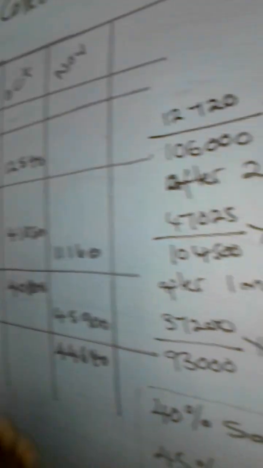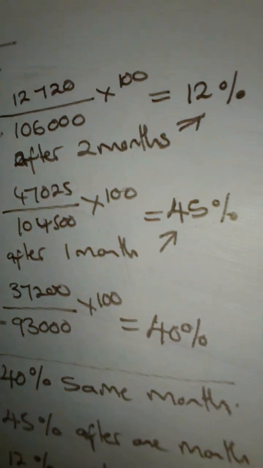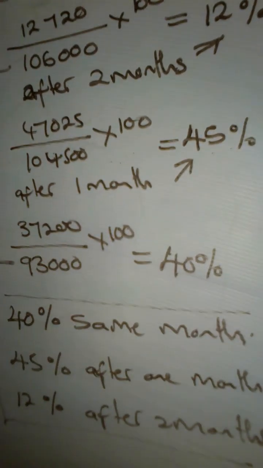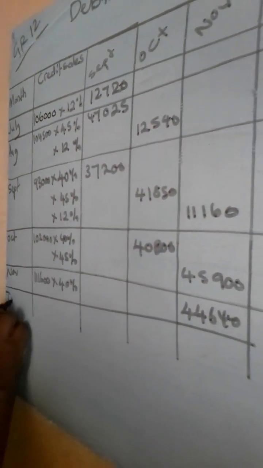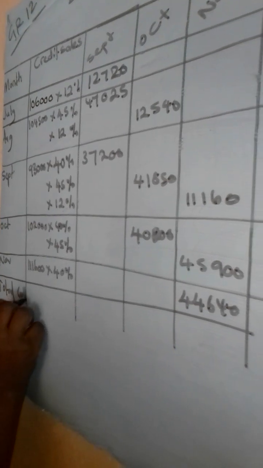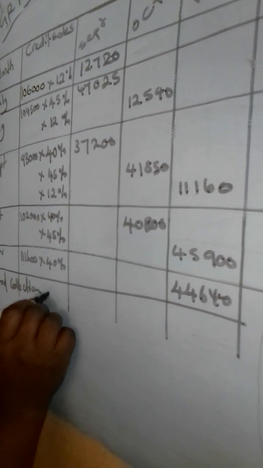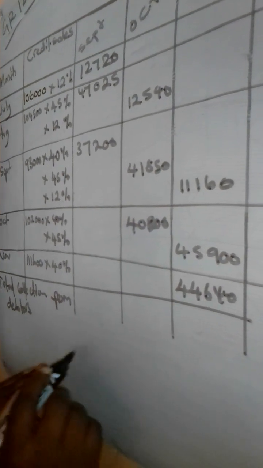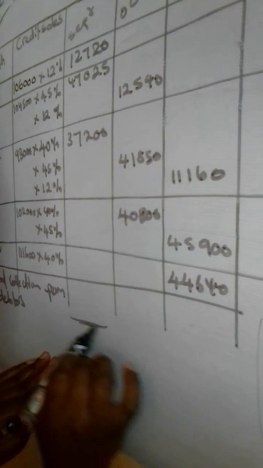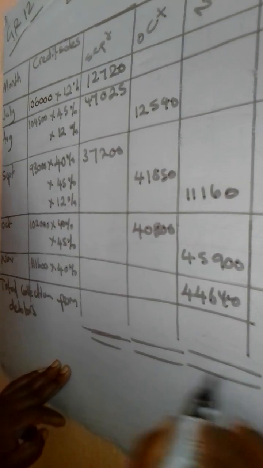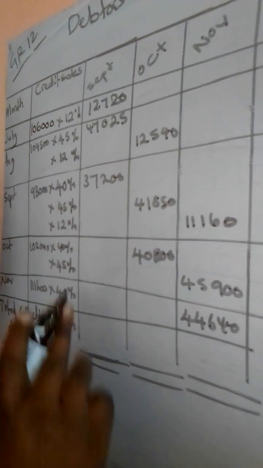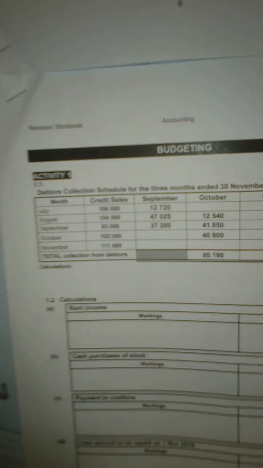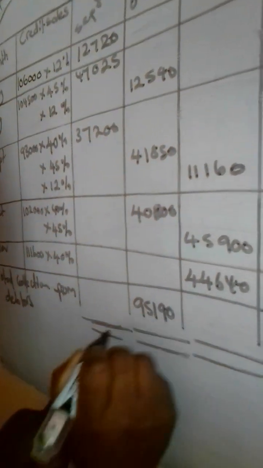Okay, so right now we have done every recording that you are supposed to do. We can now safely calculate the total collection from debtors, for every month. For October, it is already given as 95,190.